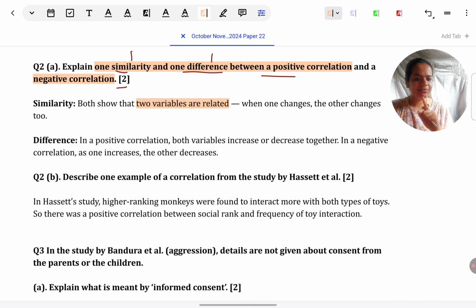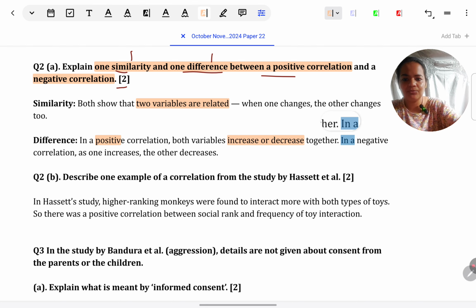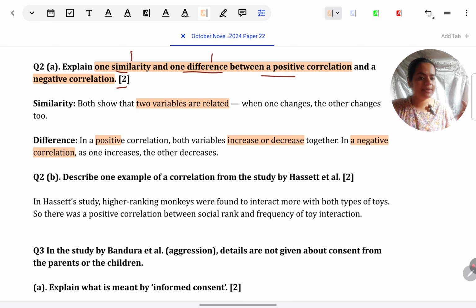So if we just give their definitions and compare them, this positive correlation is this way, whereas negative correlation is this way. That is enough to give the difference. So in positive correlation, both variables increase or decrease together. In negative correlation, one increases, the other decreases. Another way of putting this would be in positive correlation, both variables move in the same direction. In negative correlation, they move in opposite directions.